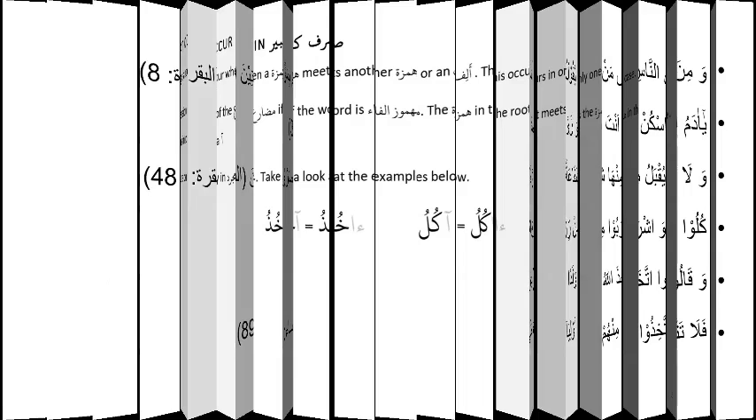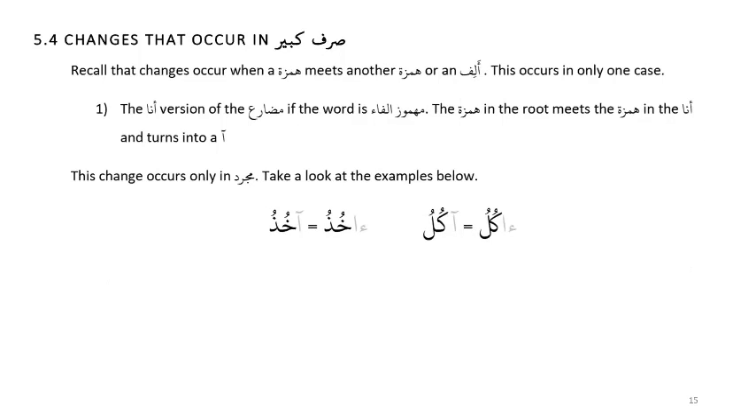Is there a case where the Hamza is the third root letter? Exactly, that's called Mahmuz al-Lam, but with that there are no irregularities. Hamza at the end does not create a problem, so it just follows all the normal rules that we have discussed.